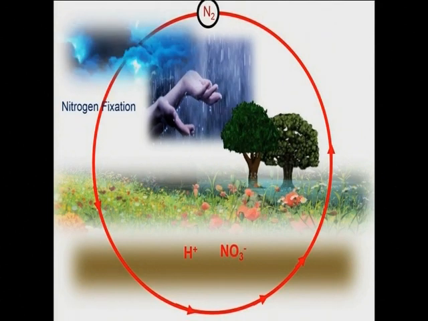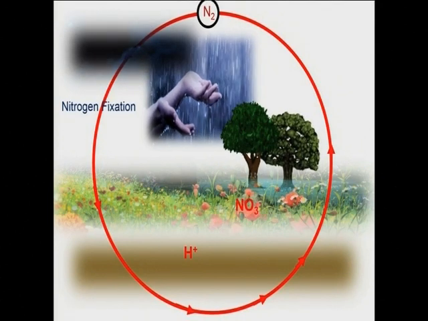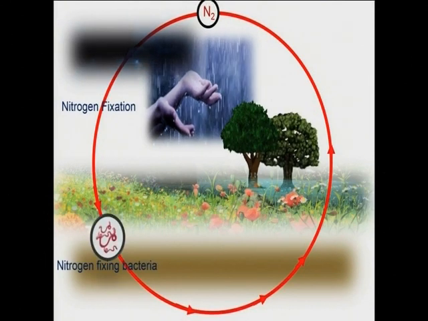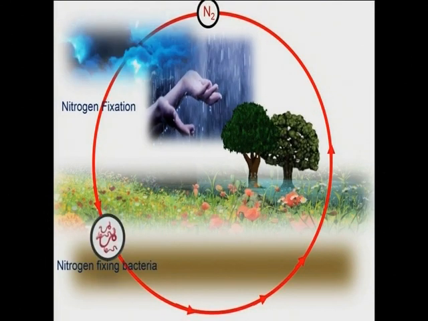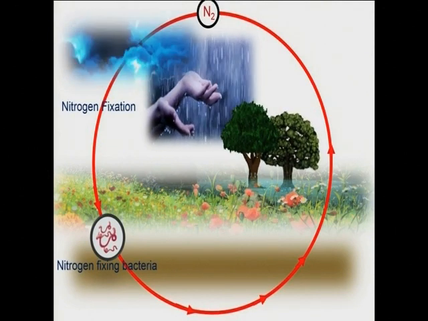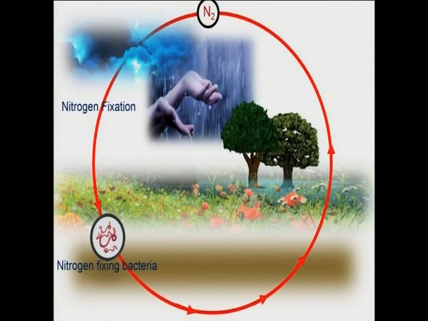And nitrate ion is the one that the plant is going to absorb. That is one way of nitrogen fixation. So next is nitrogen fixation through